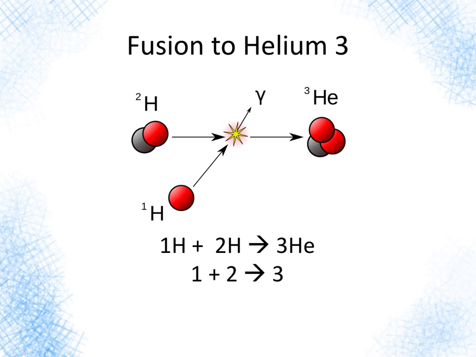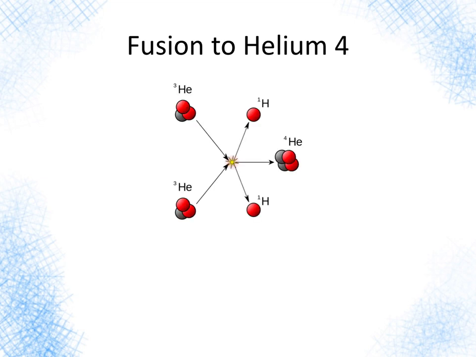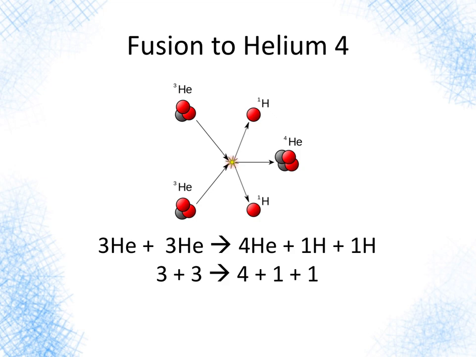There are the reactions, the atomic reactions. H plus H leads to an He, and here we're actually thinking of the atoms themselves, the nuclei themselves, as the strings. The string is actually the little red and gray balls. But again, this is arithmetical. 1 plus 2 gets transformed into 3. Fusion to helium-4, we've got helium plus helium gives us helium-4 plus a hydrogen and a hydrogen. 3 plus 3 gets transformed into 4 plus 1 plus 1.